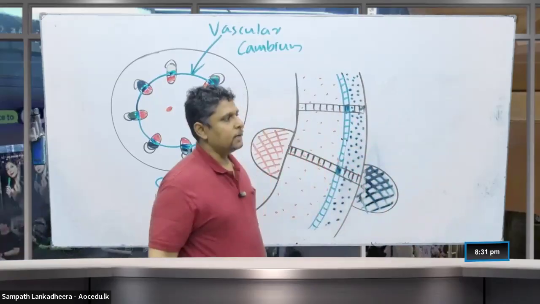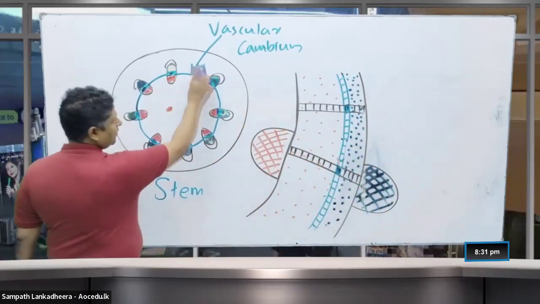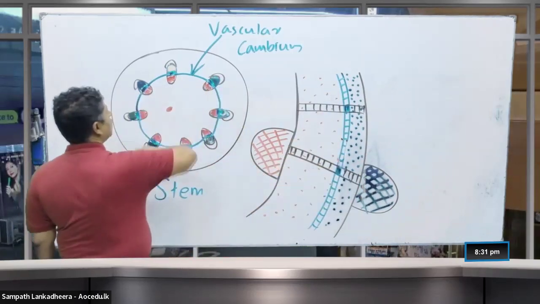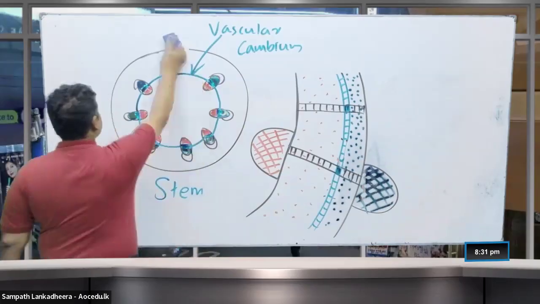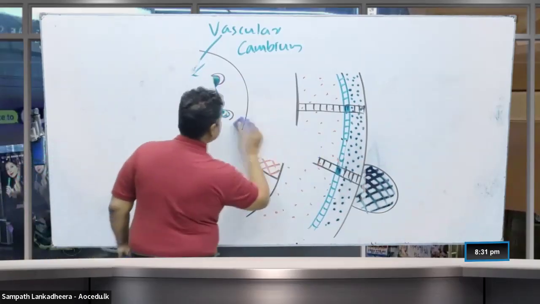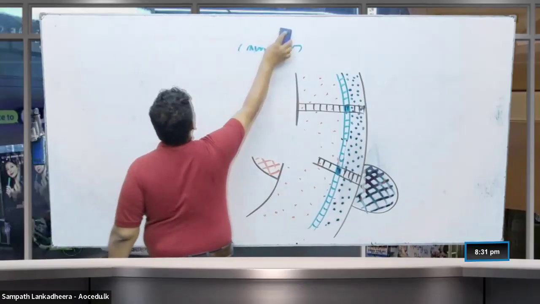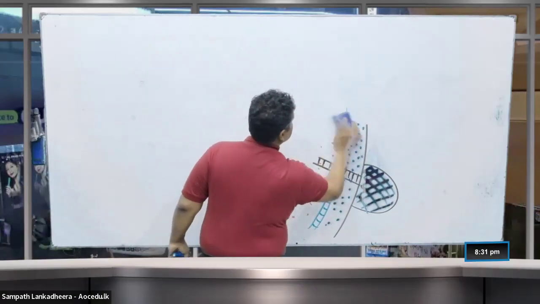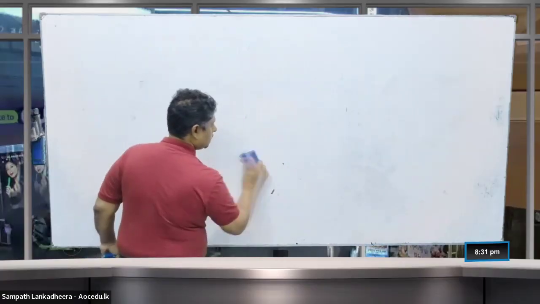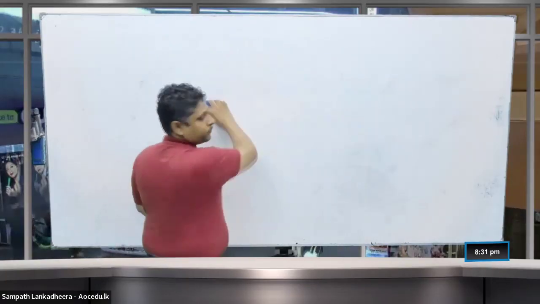So here, what happens when the vascular cambium activates? Then you have to draw this. Let me show that. I had to erase and draw. So this is what we obtain.